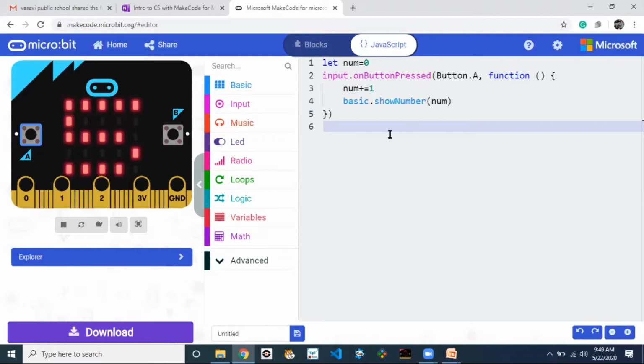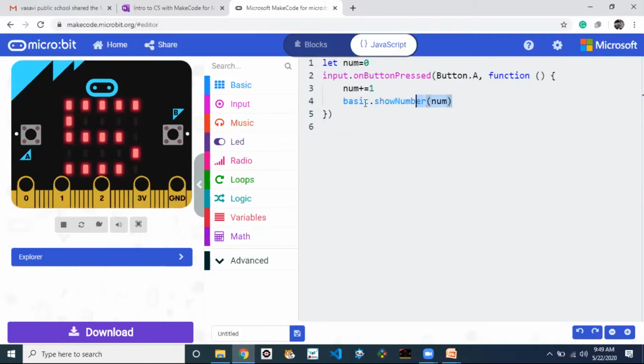So what we can do is, when a button is pressed, we will count it but we will not show it. If you show the number every time, energy is used and the battery is reducing. So when button B is pressed, only at that time we will show the value. So how can we do that?